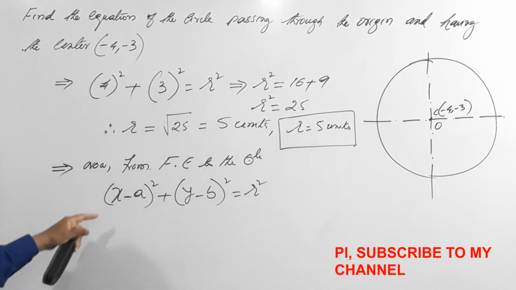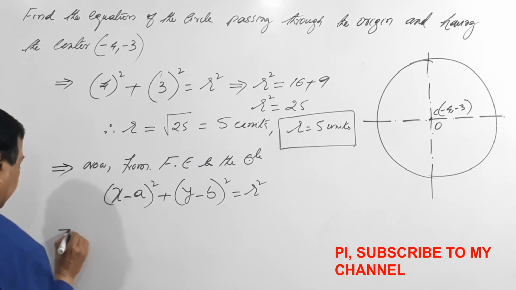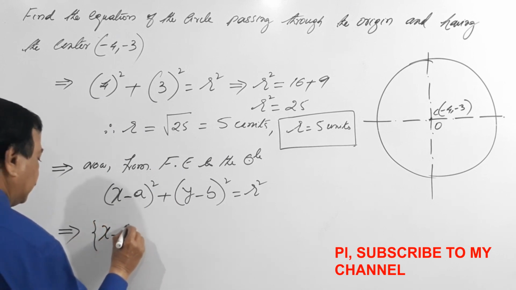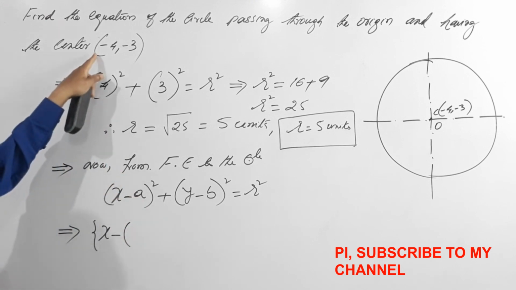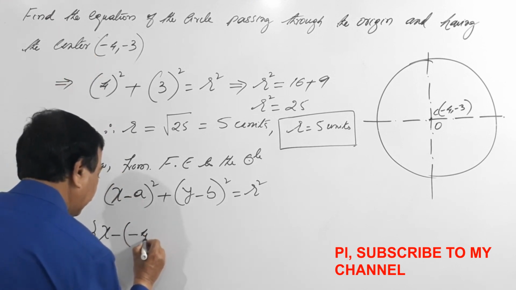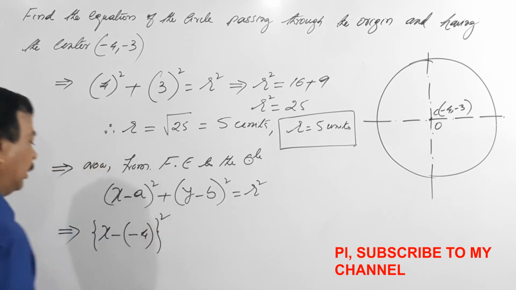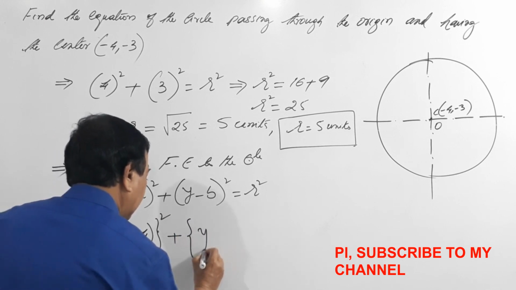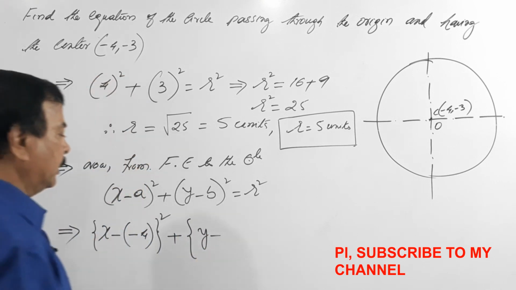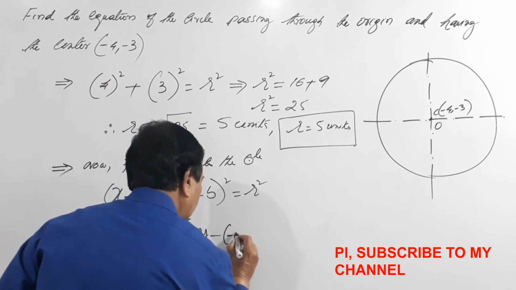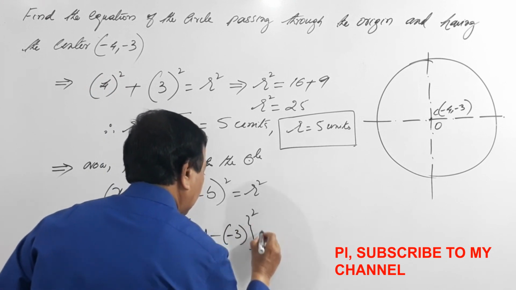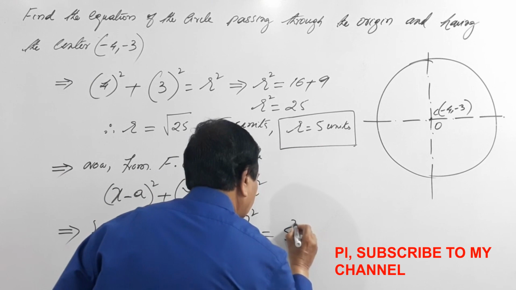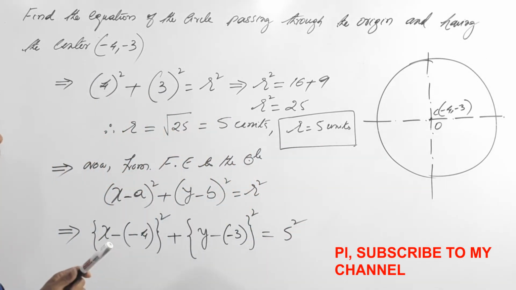So what I'll do, I'll substitute the value of this. That is nothing but x minus, what is a? It is minus 4, that is minus 4, done, plus y minus b, which is minus 3, equals r square. R square is nothing but 5 square. Done.